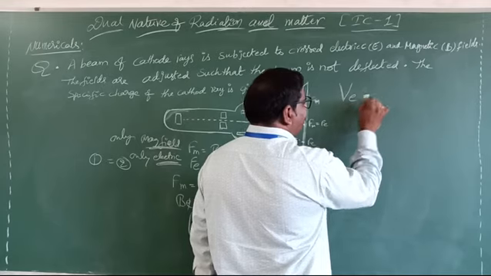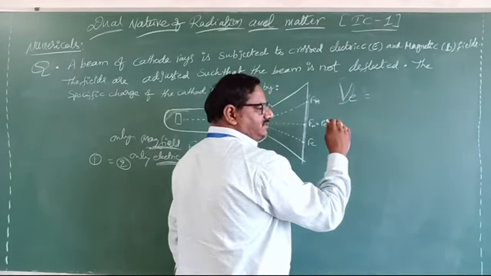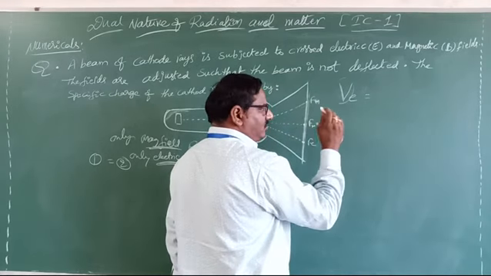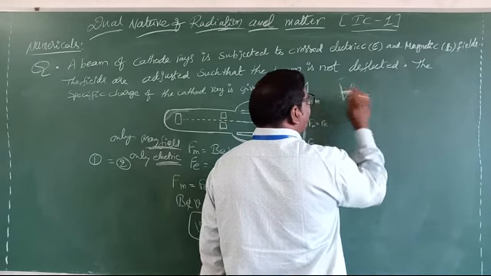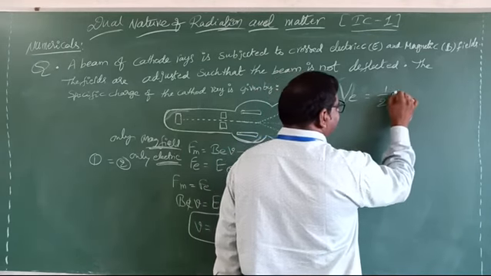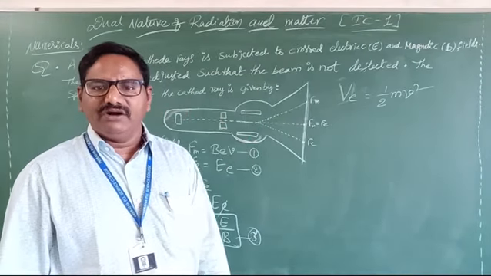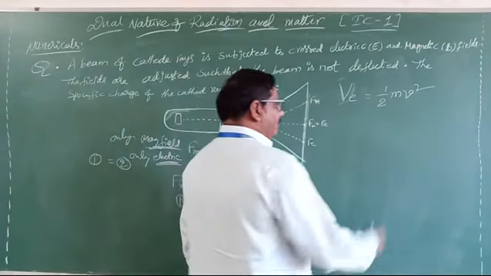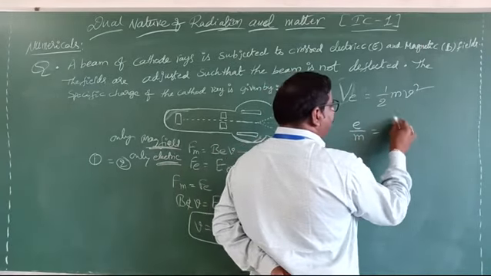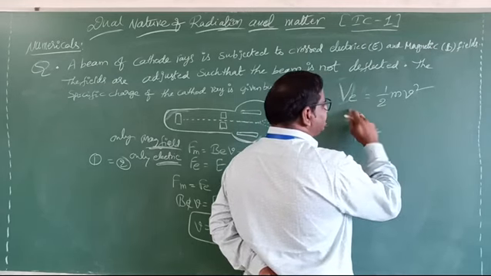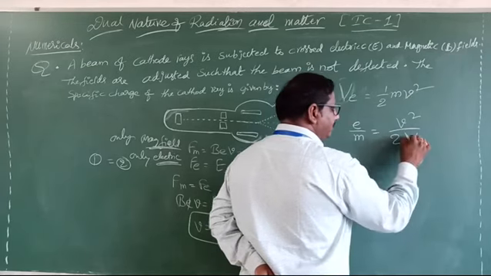So VE, I will write here: V into E. Capital V is the applied high potential. Then the cathode ray will move, and moving means it has kinetic energy, so it must be in the form of half mv square. So V equals half mv square. From that you want to measure e by m, so e by m equals, m you will take this side, then v square by 2 into capital V.